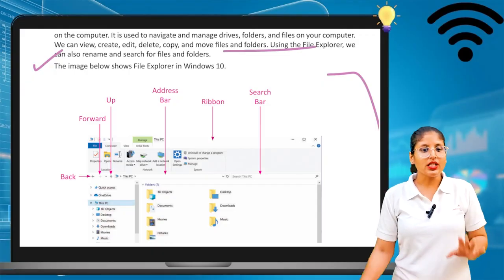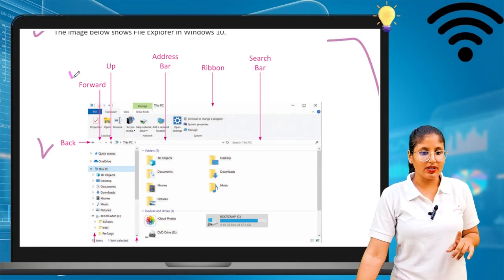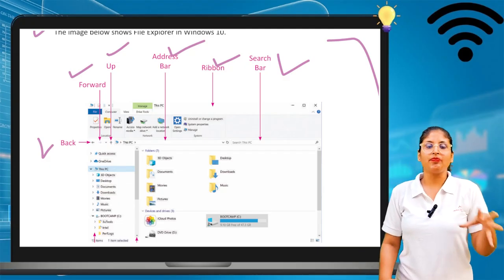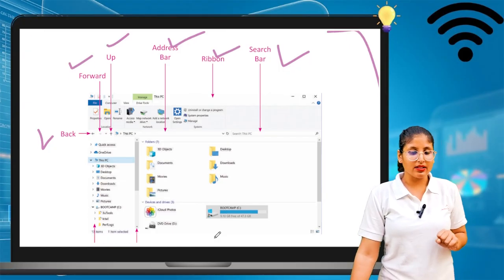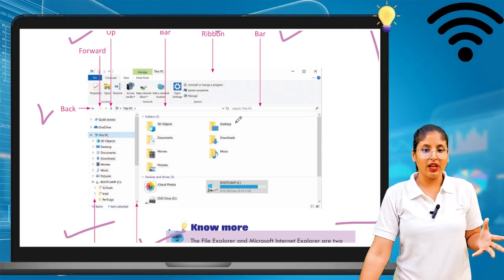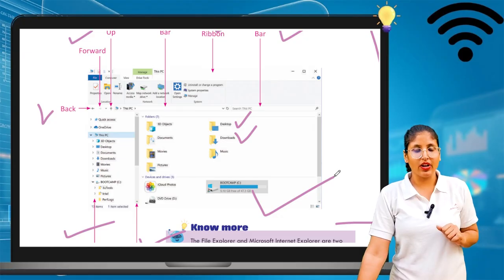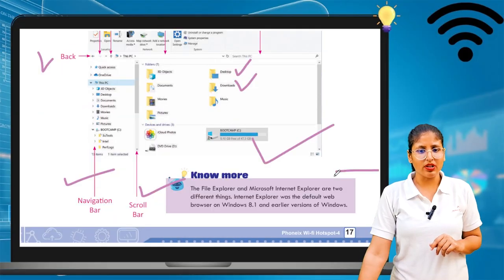Okay, so this is the page. This sign is the back sign. We all know this is the forward sign, this is the up sign, this is the address bar, this is the ribbon, this is the search bar. Okay, this is the scroll bar, this is the navigation pane. So all these terms are there in the File Explorer. Here we can select the file. Your file should be in desktop, in download, in D drive, C drive, wherever your file or folder is. This File Explorer tells you.